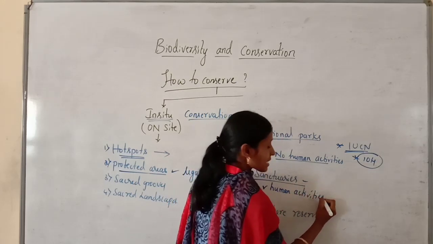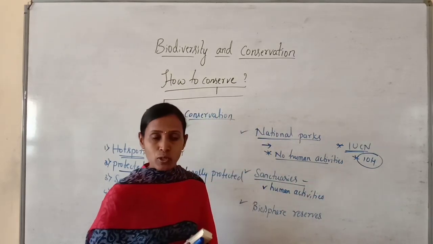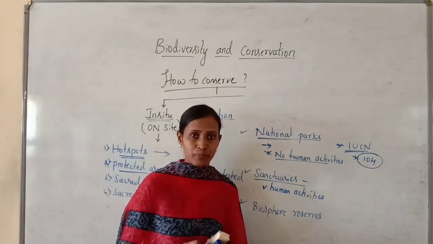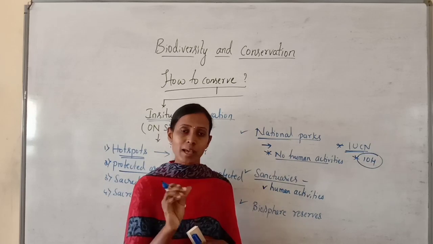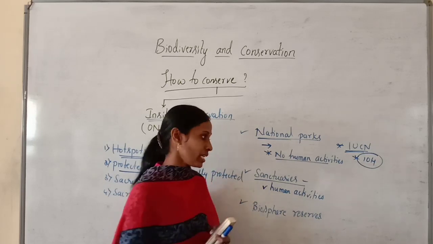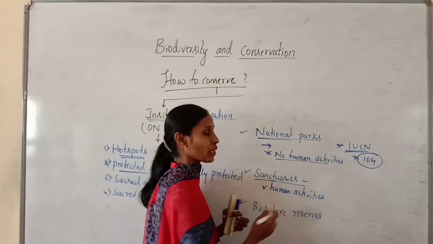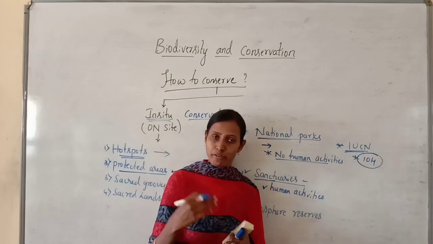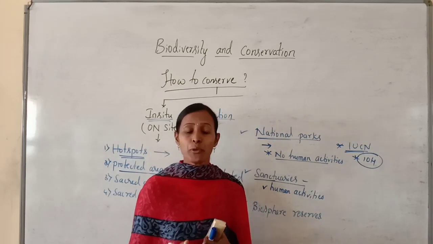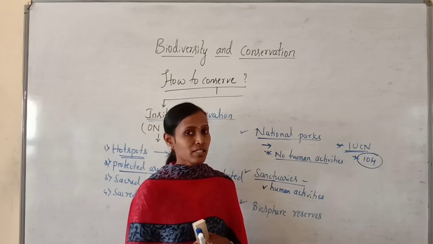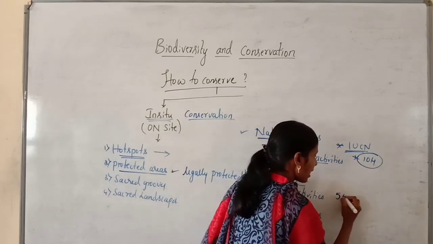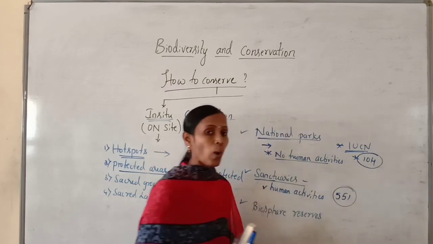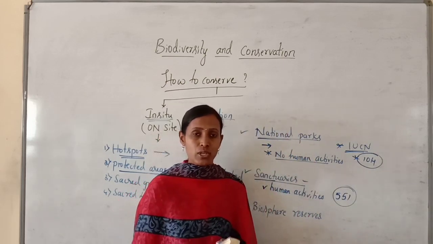Human activities like collection of forest products, timber, etc. are permitted to some extent, not completely. Then in India there are about 551 wildlife sanctuaries.